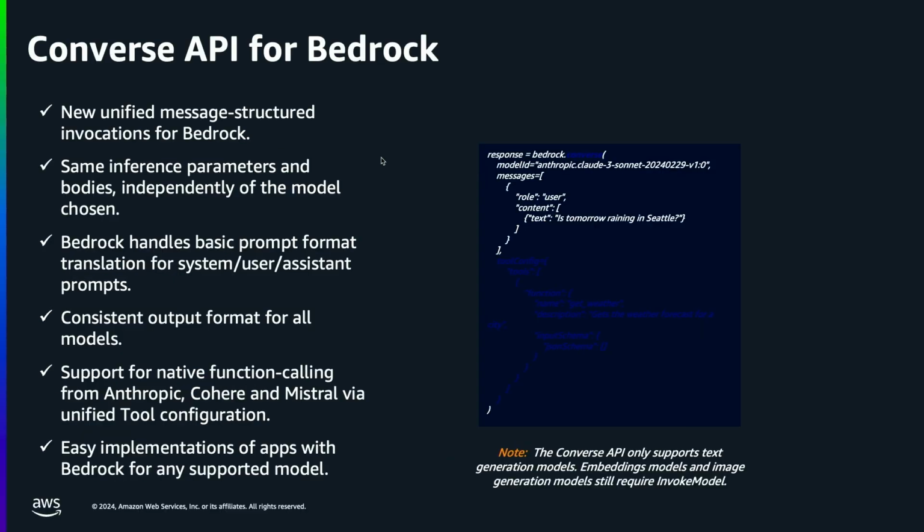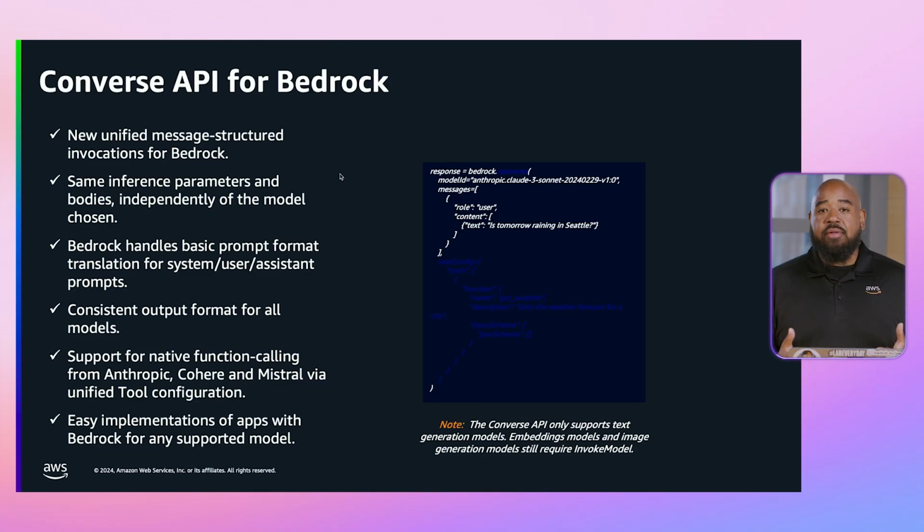Another key feature is that it gives you the ability to handle your conversations within the Converse API. So you don't have to worry about it on the side; you can use the array within the Converse API to handle your conversation memory. One last thing that I want to point out is that the Converse API gives you the ability to use functions or tools for those foundation models that support tool usage. Now let's hop into our Jupyter Notebook to look at some code to see how it actually works.